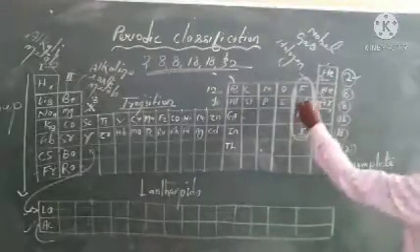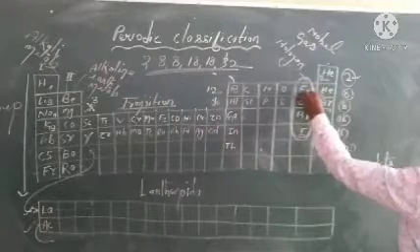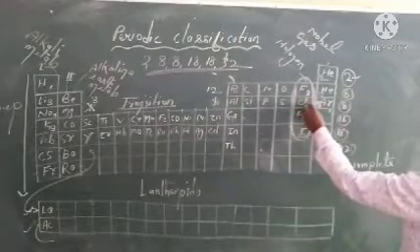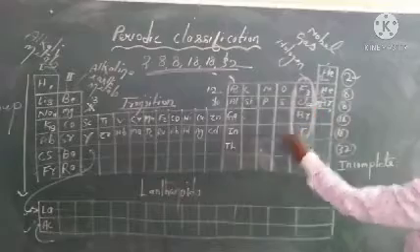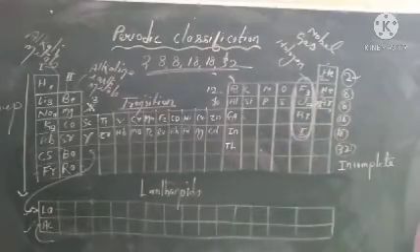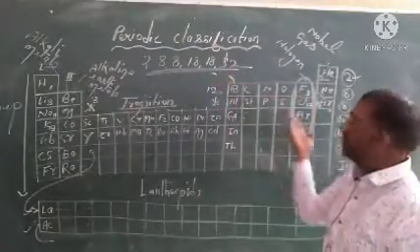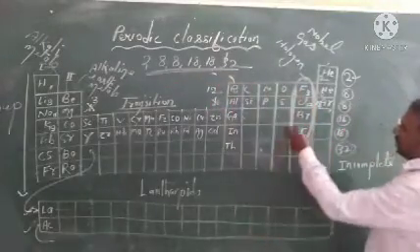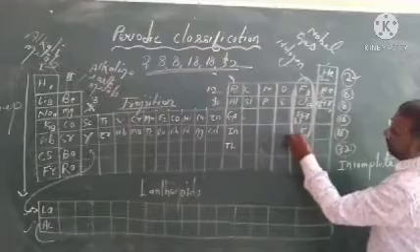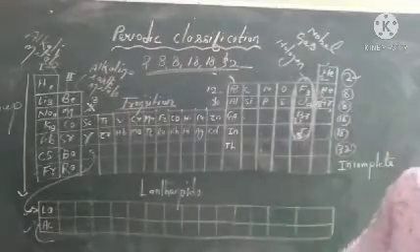And what is the atomic number of fluorine? 9. Then 17. Just add it, you can get the atomic number by adding the magic number. Also you will get the atomic numbers 35 and 53. These are the atomic numbers.